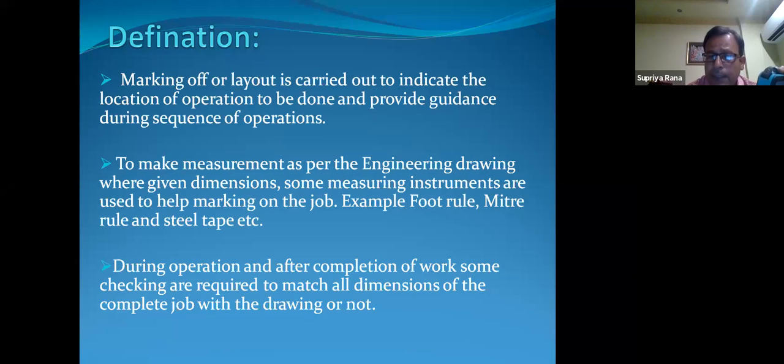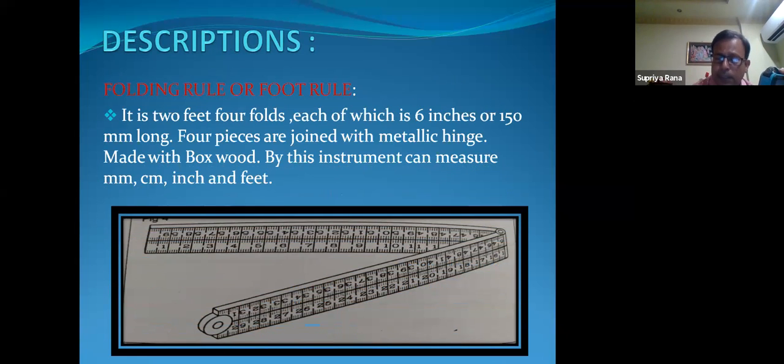Another thing is testing. After completion of the job or work, some checking is required. You have to check whether the dimensions match the engineering drawing or not. You have to check the right angle, and you have to check the joint, whatever it is. So there is some testing procedure, and that operation is called testing. So that is the definition of marking, measuring and testing tools.